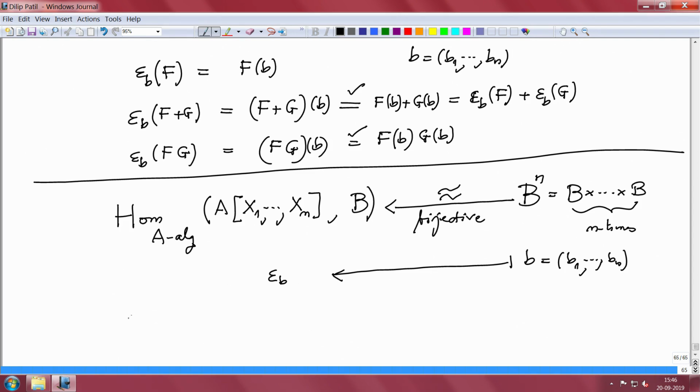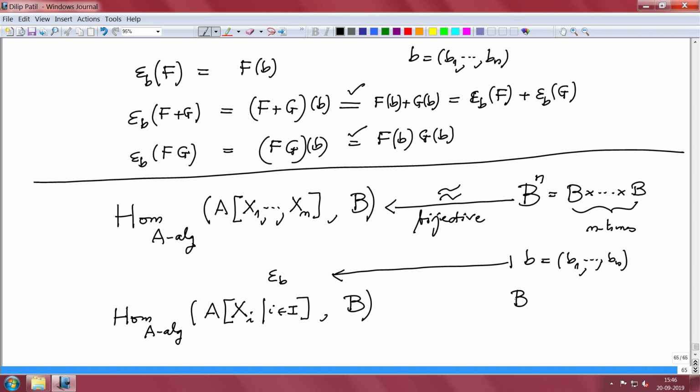And there is nothing special about this finite n. So, let me write it for an arbitrary number of indeterminates. That is, Hom of A-algebras from the polynomial ring in many variables xi, i in I, to some A-algebra B, and where can I take it now?